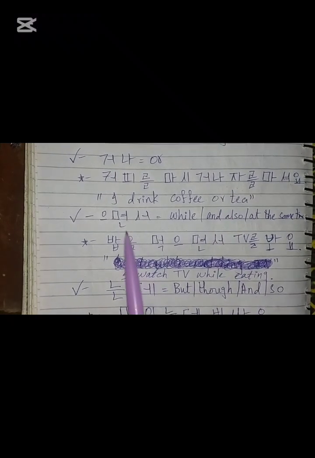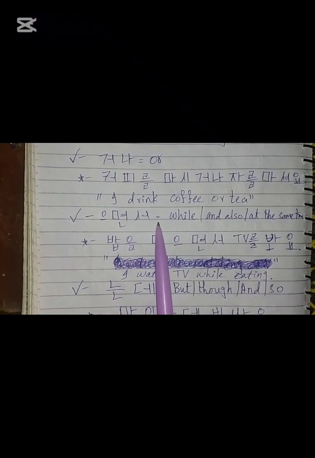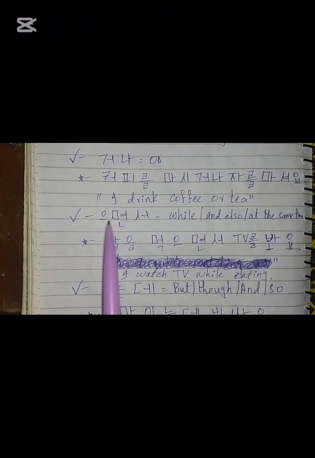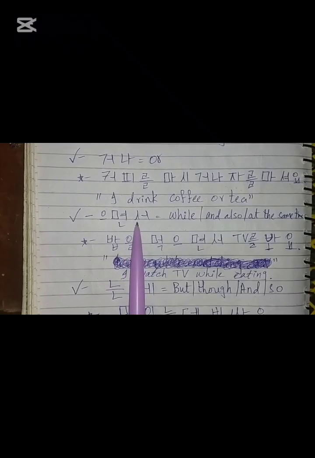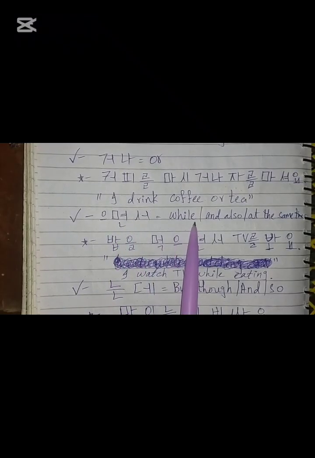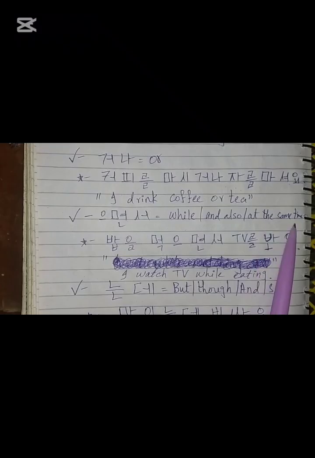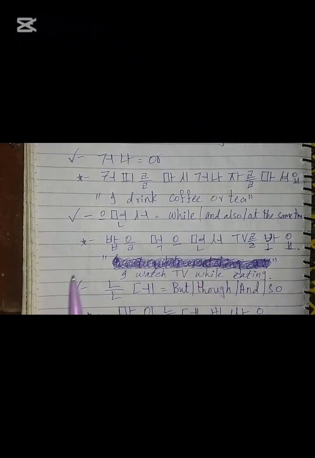Now the other connector is imyeonso. Imyeonso or myeonso. Imyeonso is used whenever the word is ending with a consonant, and myeonso is used whenever it is ending with a vowel. So it means while and also at the same time. So whenever we want to use while, we use myeonso.